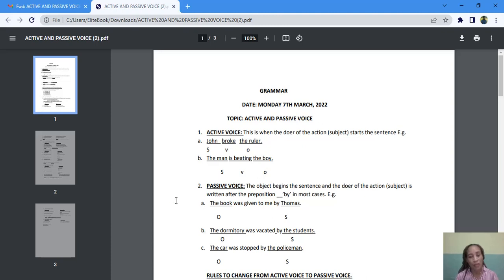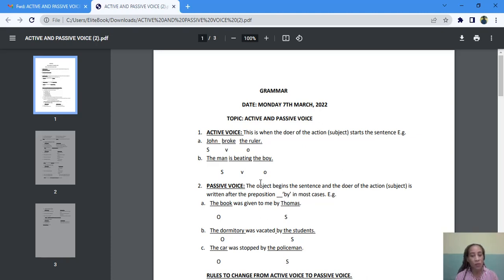When we are talking about the passive voice, remember I said in active voice, the doer of the action is the subject. Okay, but in the passive voice, the object begins the sentence and the doer of the action is written after the preposition by. So if you're trying to identify which sentence is active, which sentence is passive, for a passive voice, you will always see by. Okay, that's one thing you need to note. If you're trying to identify a passive voice, you always see by, in most cases. Example, the book was given to me by Thomas.